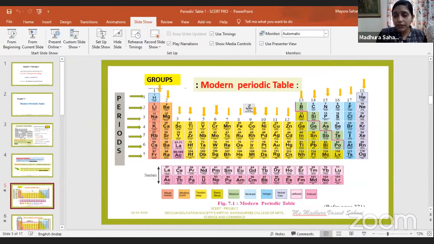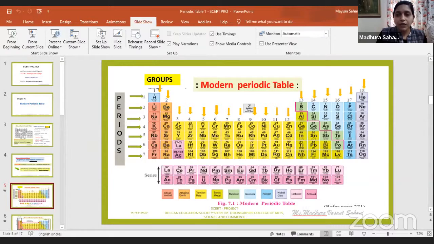But further more elements were discovered, and it became very difficult for the scientists to study them individually. Because of that, there was a need to classify them as per their similarity or properties. And because of that reason, the concept of the periodic table was put forth by the scientist Mendeleev. He arranged the 63 elements which were known at that time. See how large a number that is. He arranged those elements in his famous periodic table, which was totally based on his periodic law. So what was that law?